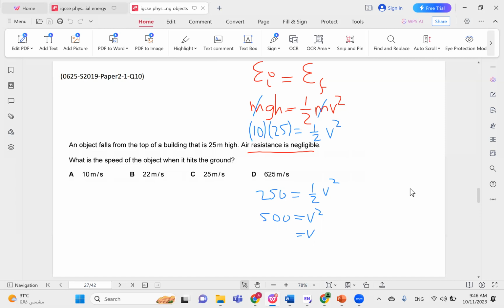The square root of 500 is 22.36. And the correct choice here would be choice B.